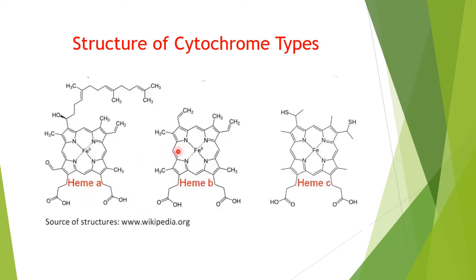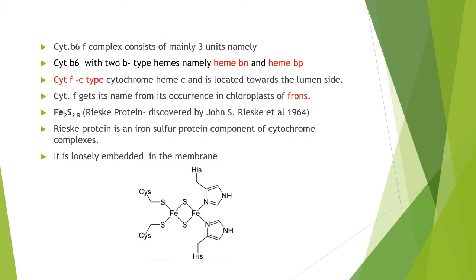The structure of the cytochrome types is on the basis of this heme. This is heme A, this is heme B, and this is heme C. These are the structural differences between the three types of cytochromes.